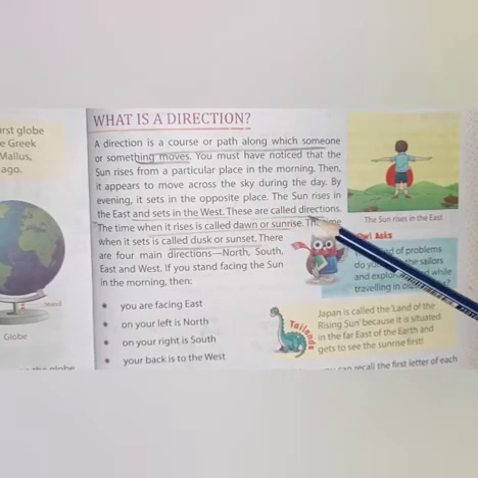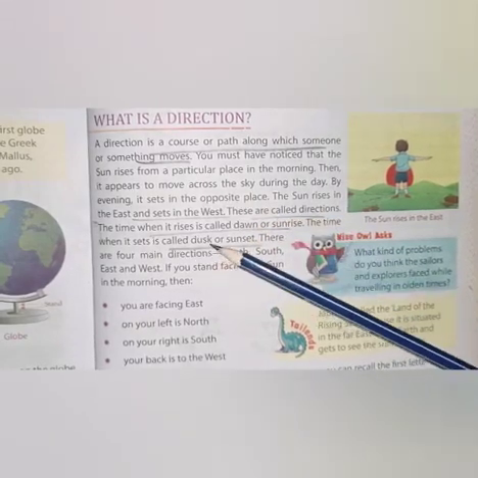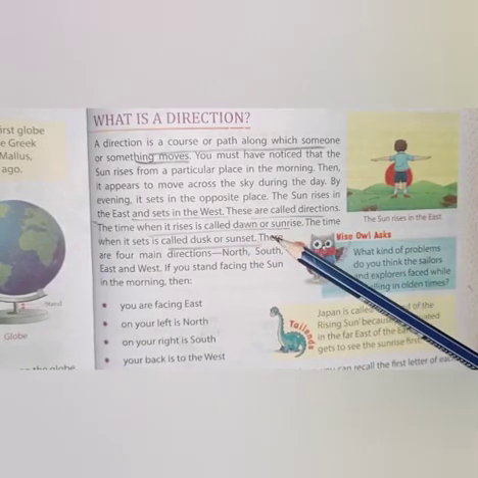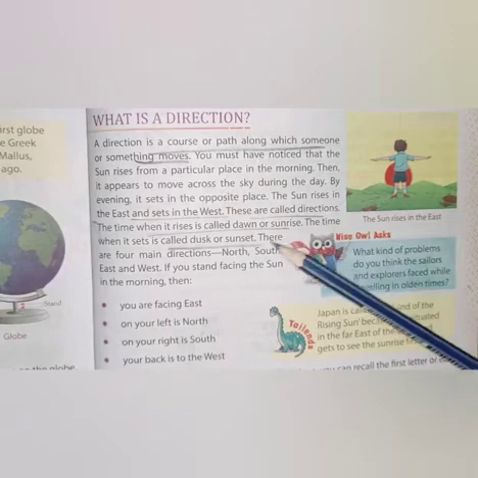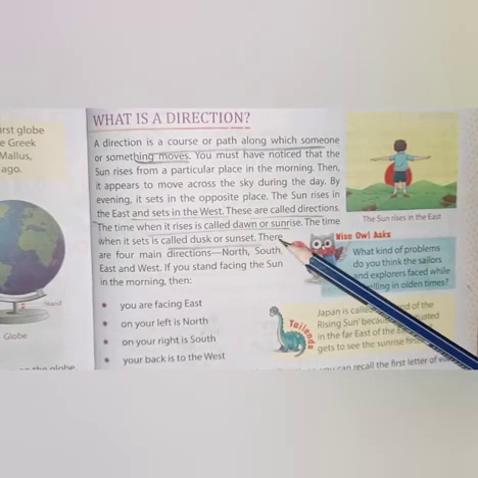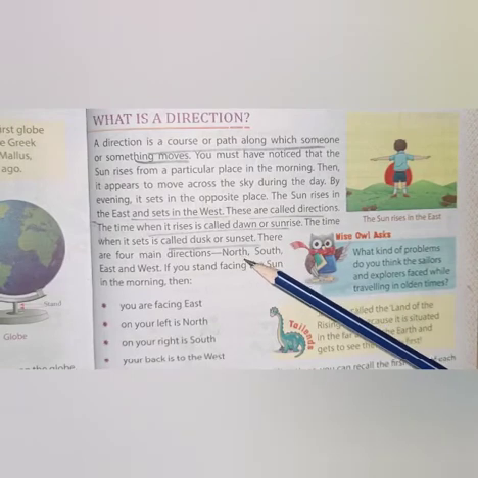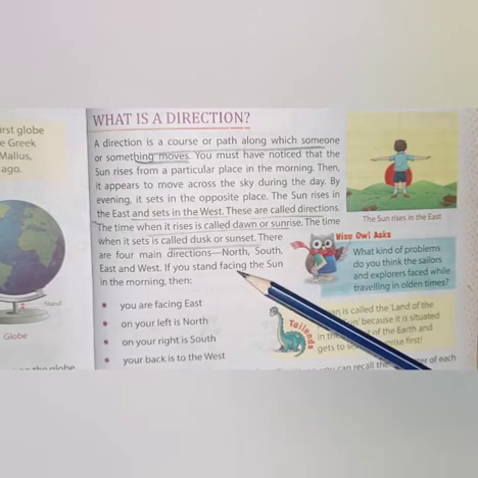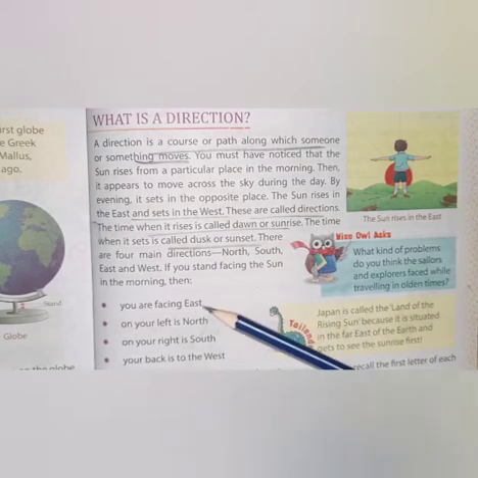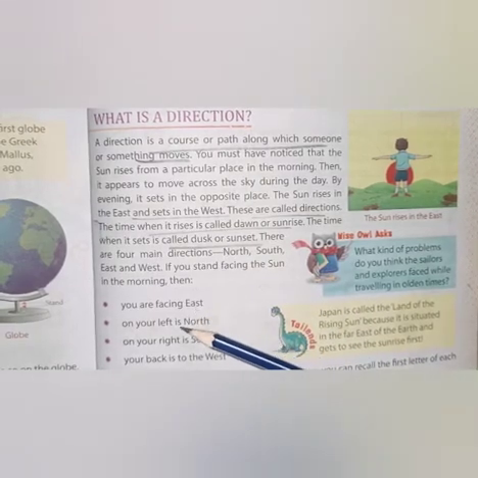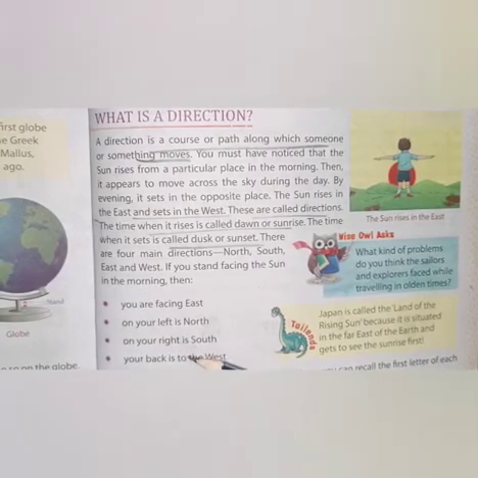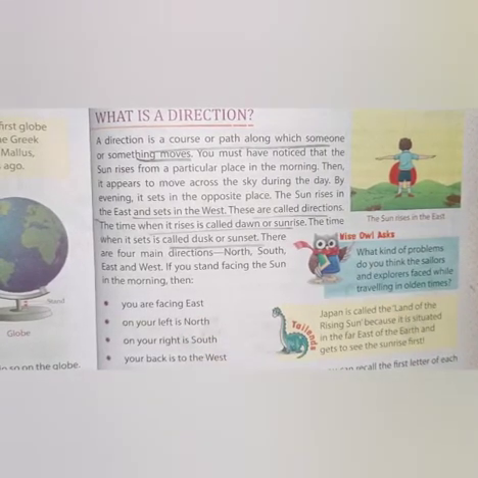These are called directions. The time when it rises is called dawn or sunrise. The time when it sets is called dusk or sunset. There are four main directions: north, south, east and west. If you stand facing the sun in the morning, then you are facing east. On your left is north, on your right is south, your back is to the west.